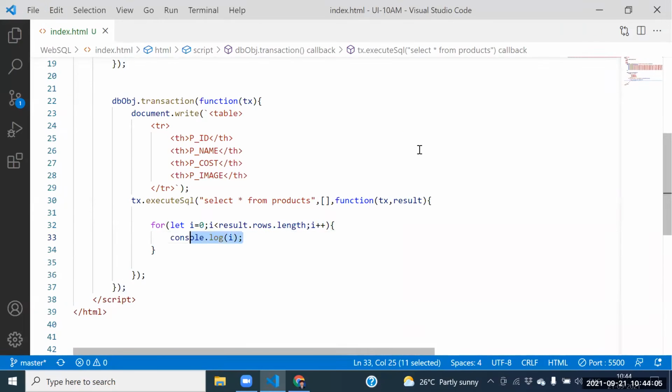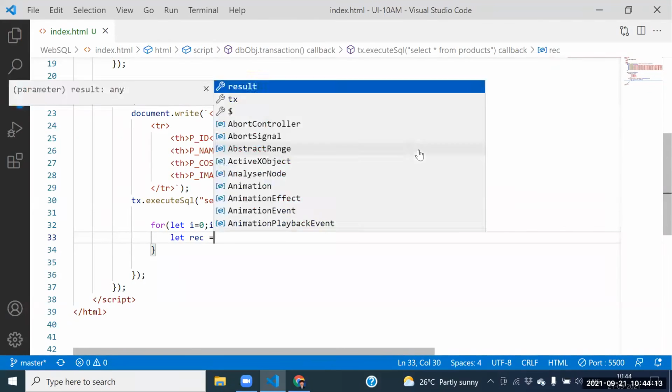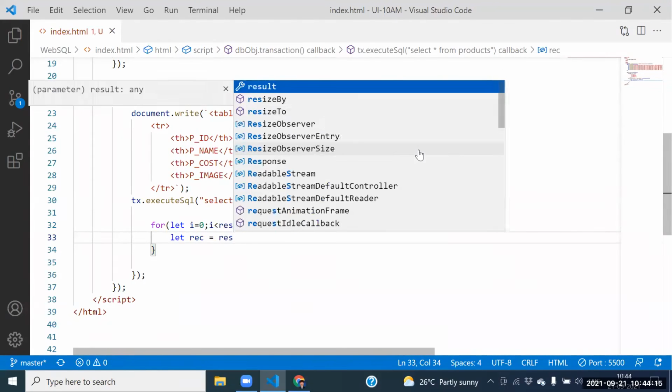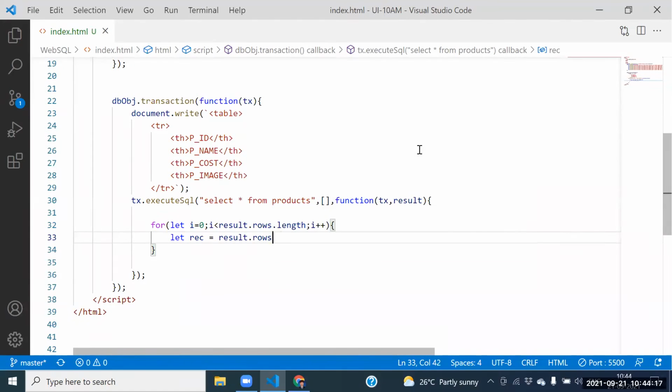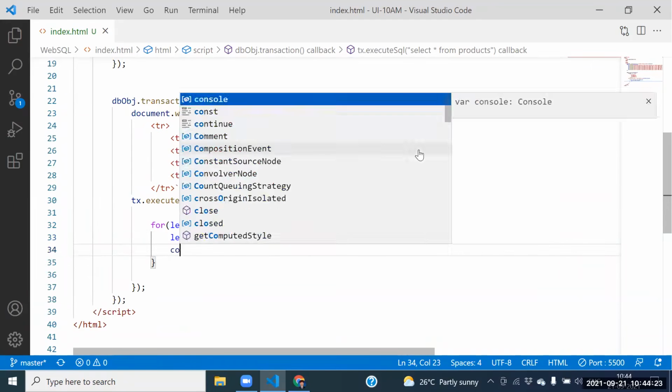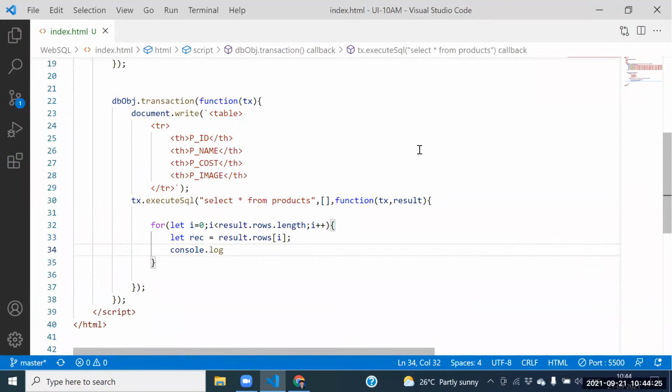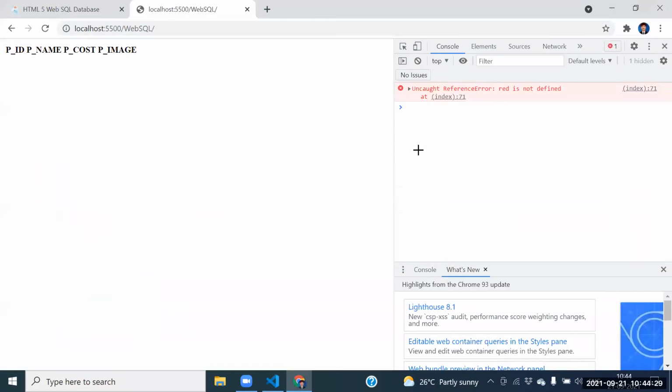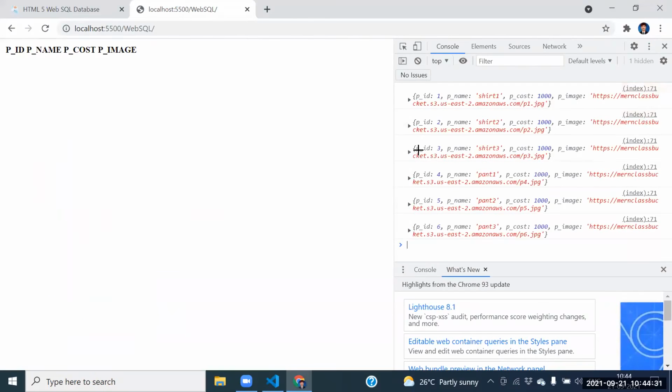Guys, pass the tie to whom? Say this one here. Let each record equal to result dot rows of i. Console dot log of record. Yes, we are getting each record or not? We are getting each record here.